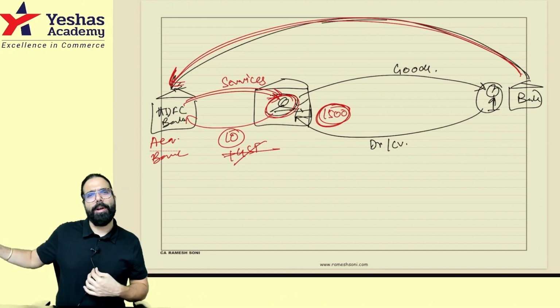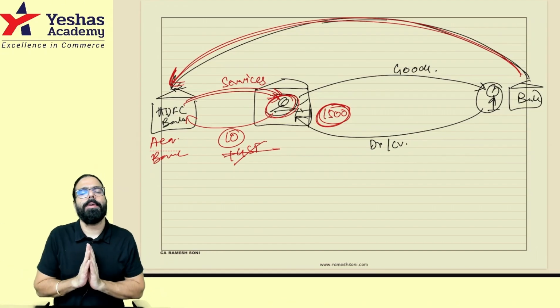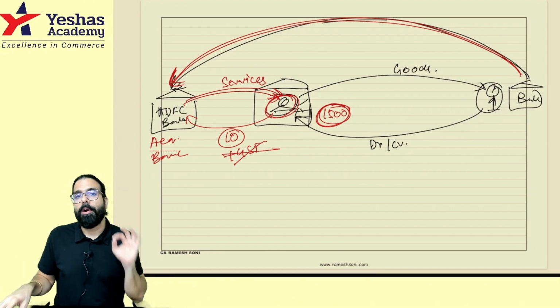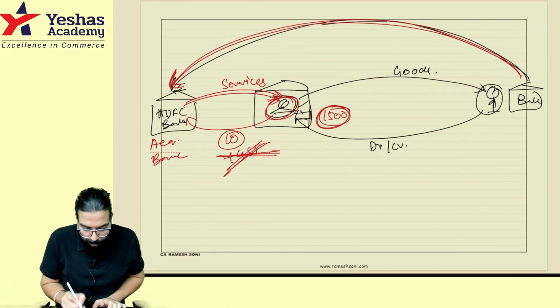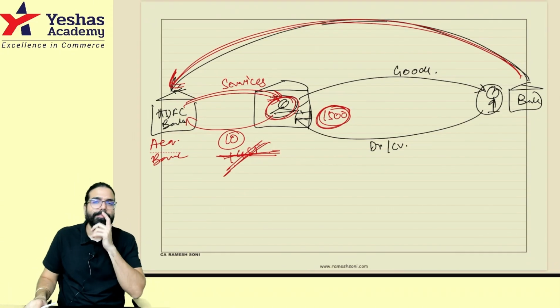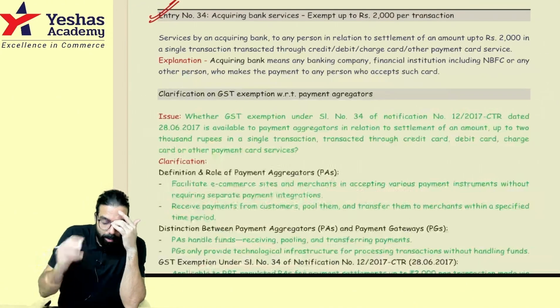my bank will charge me 10-20 rupees. On that amount, my bank will not charge me any GST. That's all has been told because the swipe was only up to 2000. Okay sir, so my bank will not charge me any GST. Okay. Now here, this was already there.